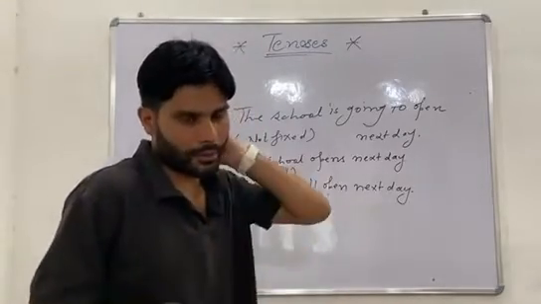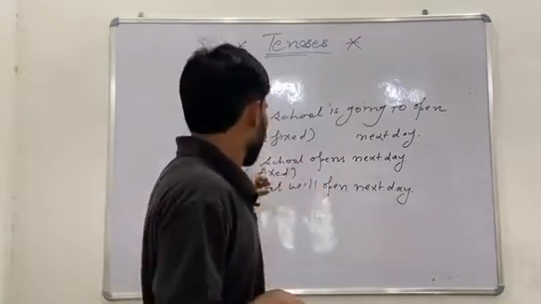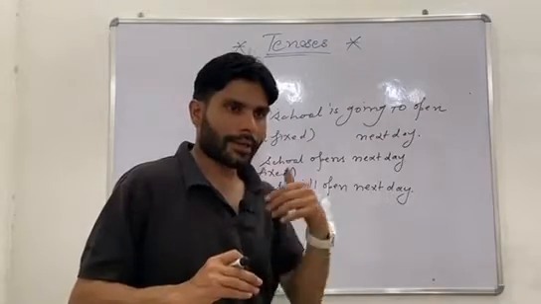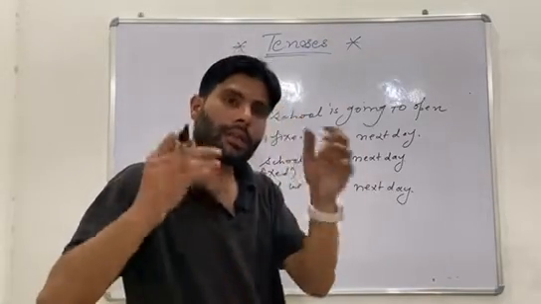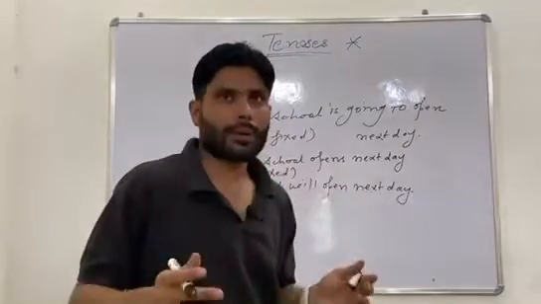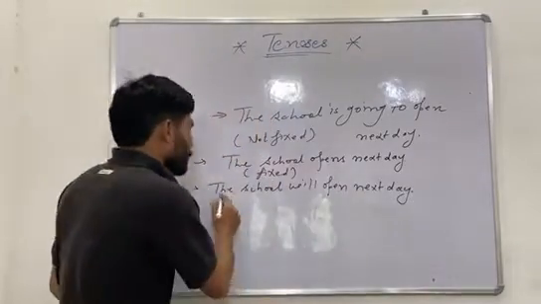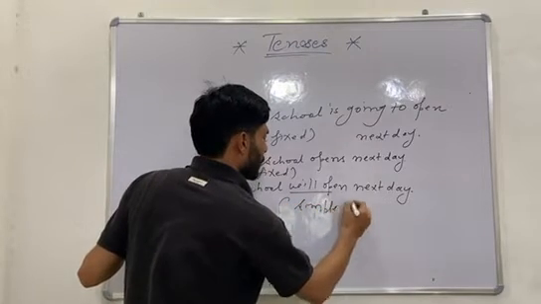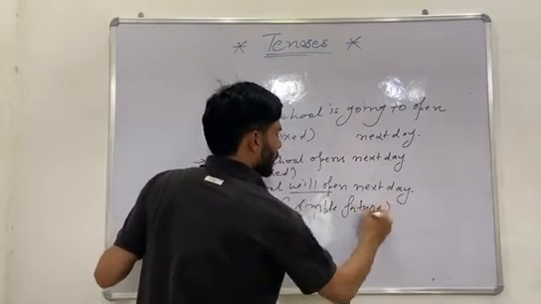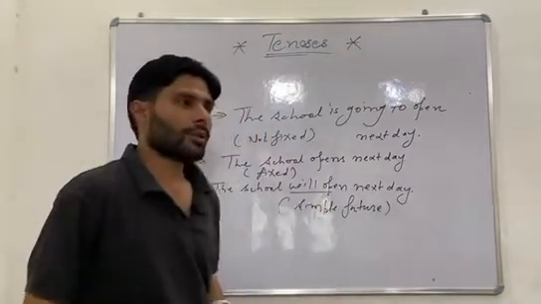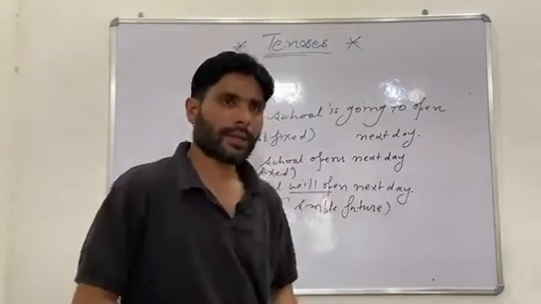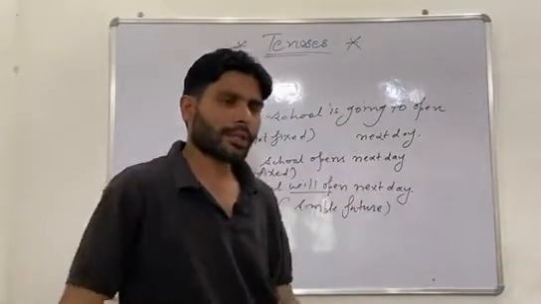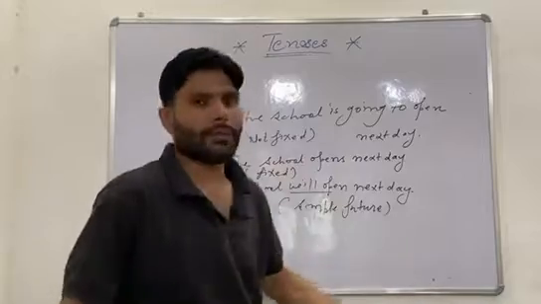At present, I am in the present scenario. But in the second sentence, the school opens next day, it is fixed, and in the near future. It is going to happen comfortably, no way around it. So the school will open, it is a near simple future. It is talking about simple future. The action is going to happen in a simple way. It's not fixed, not unfixed, but it is going to happen, in a simple way.